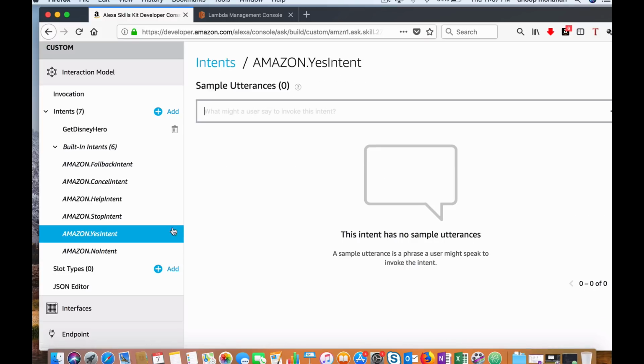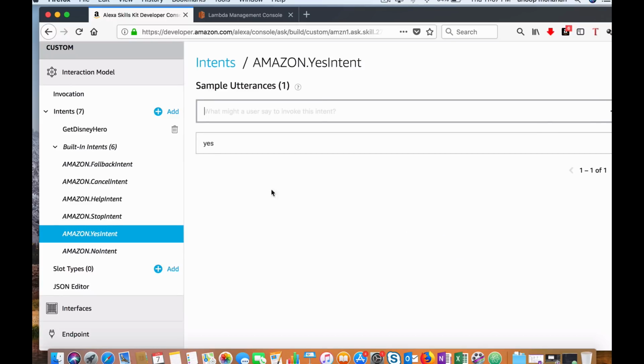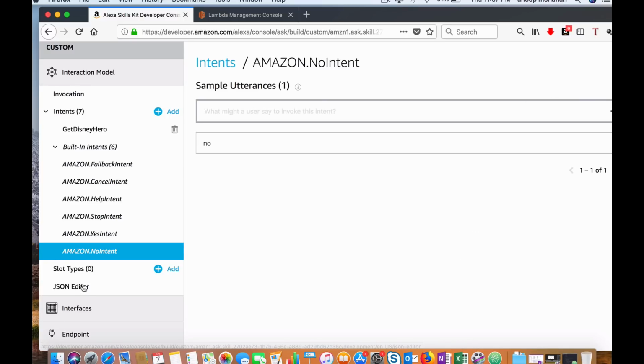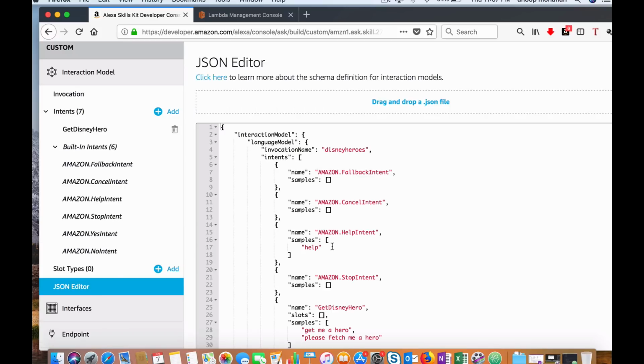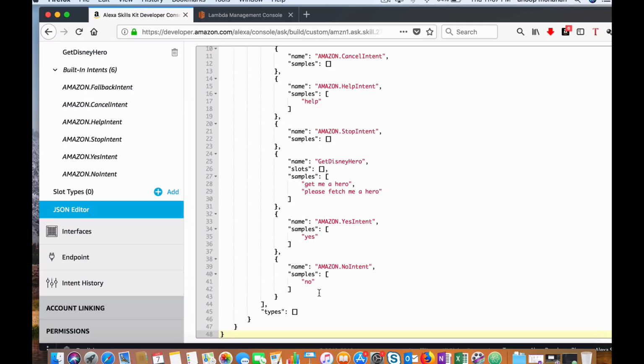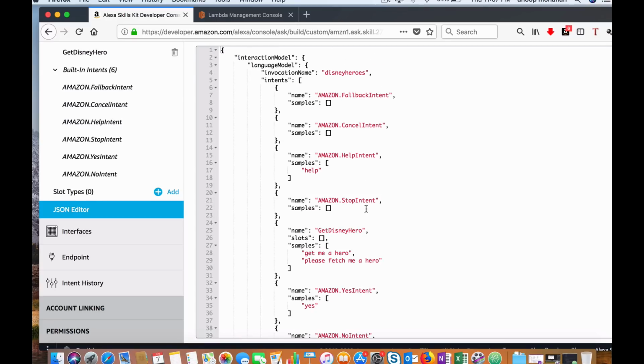Now let's go to yes. Give the utterance as yes. Let's go to no. Give the utterance as no. Now if you go to the JSON editor, you can see those things we added in the JSON. So this is another way to configure your interaction model.